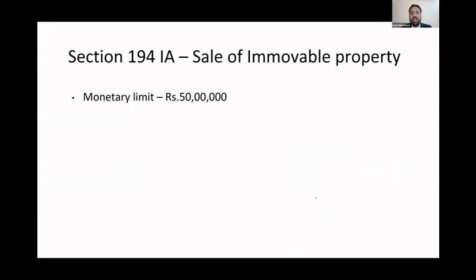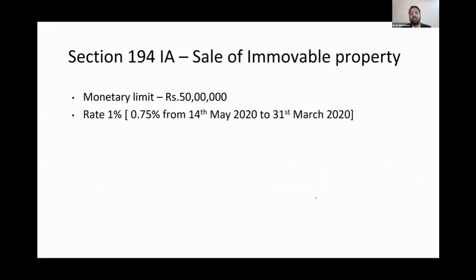Now, section 194 IA, if you're selling an immovable property, there's a catch. Monetary limit is rupees 50 lakhs. It doesn't mean that you cannot sell a property for more than 50 lakh. You can. But if you're selling a property for more than 50 lakh, the sale proceeds should be made through an account payee cheque or electronic payment.